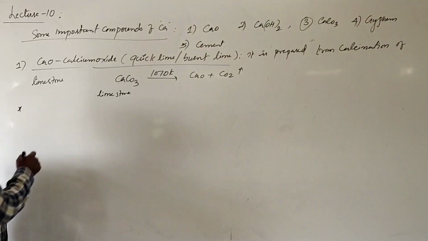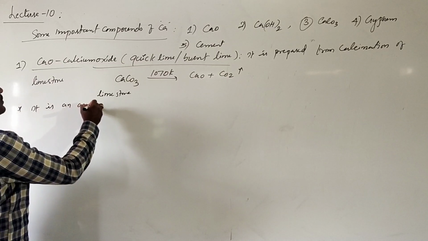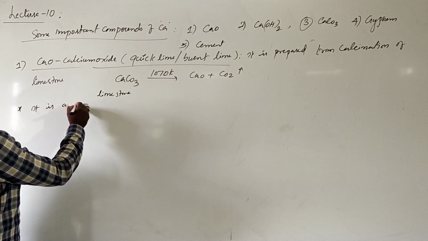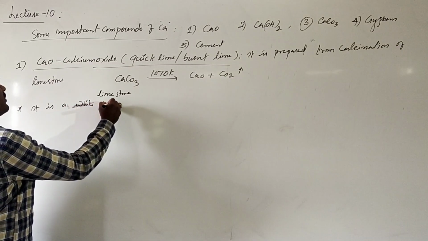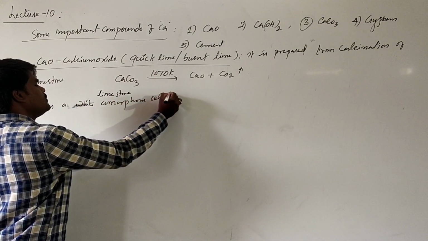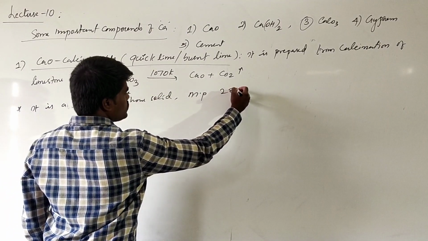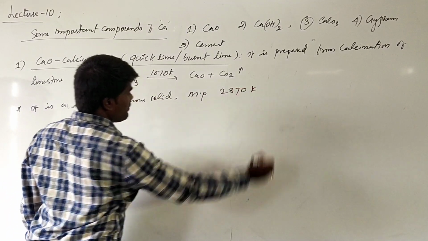When it comes to its properties, it is a white amorphous solid with a melting point of 2870 Kelvin.